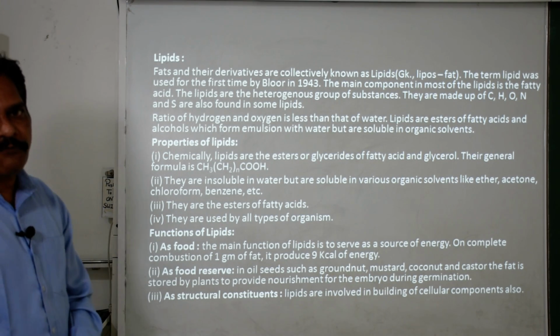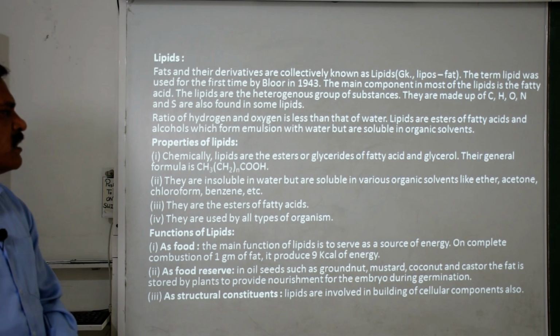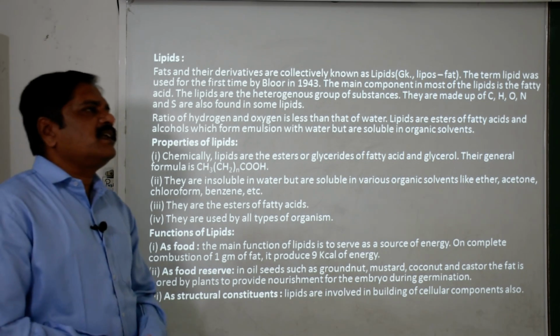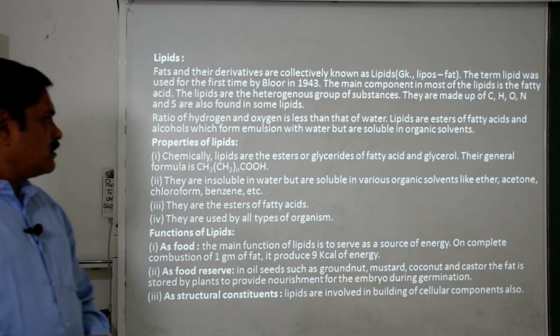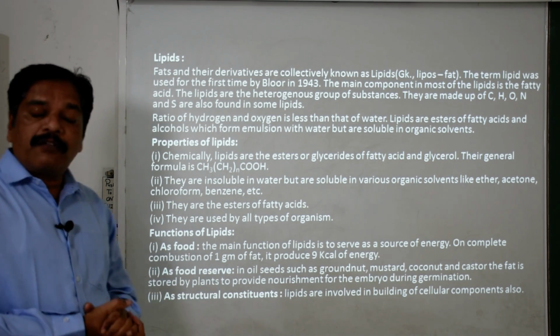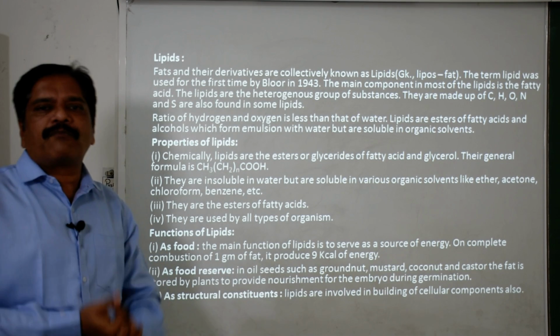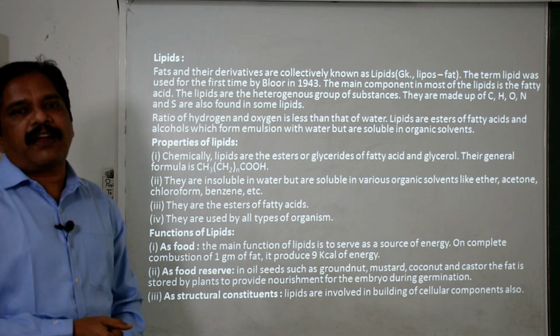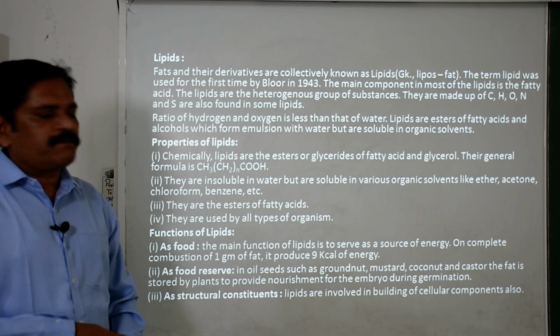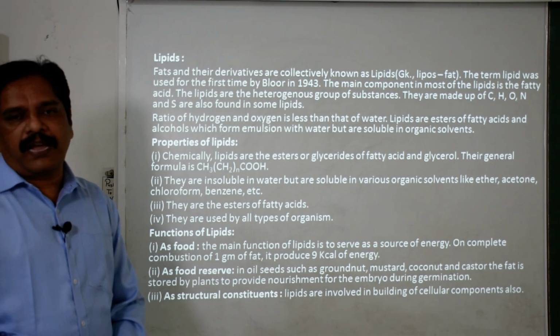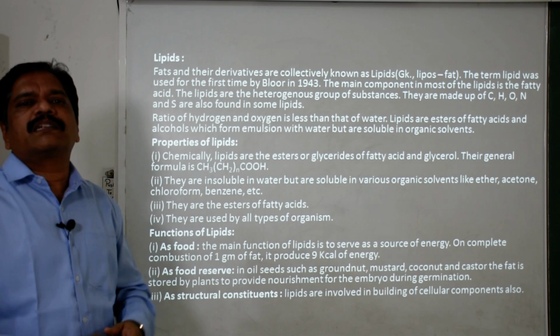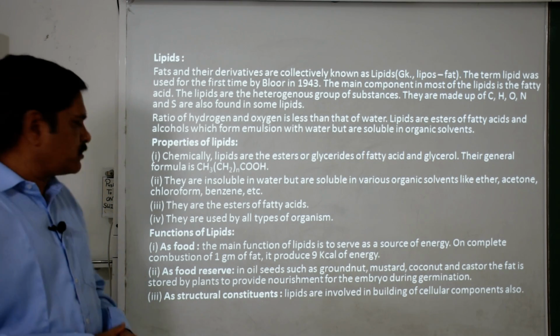First of all, as a food material, lipids are basically the main source of energy. You know that if 1 gram of lipid or fat is completely oxidized, it will give you nearly 9 kilocalories of energy. So it is such a condensed form of energy source, right?